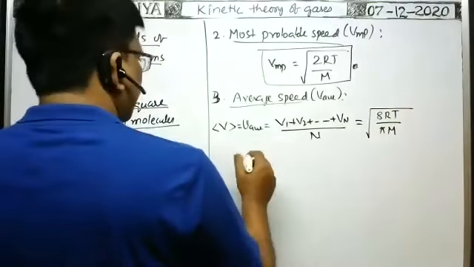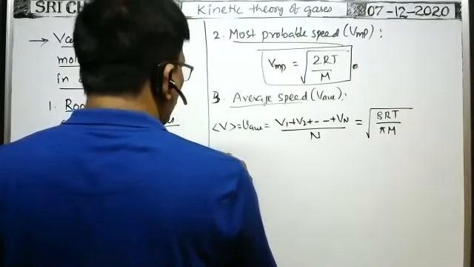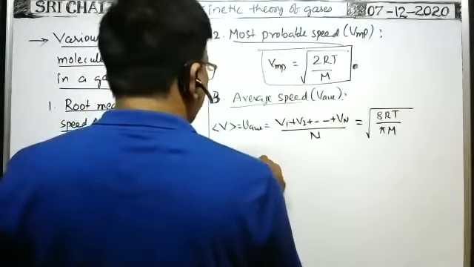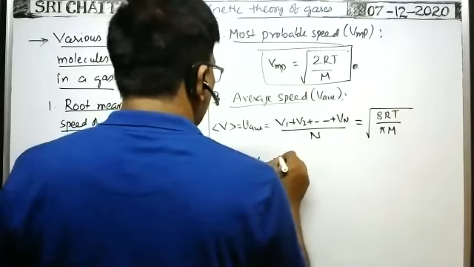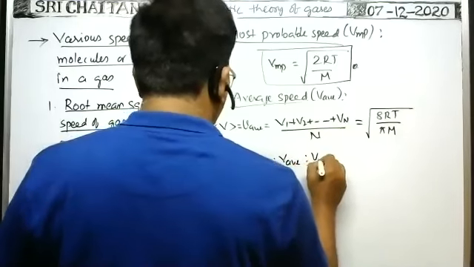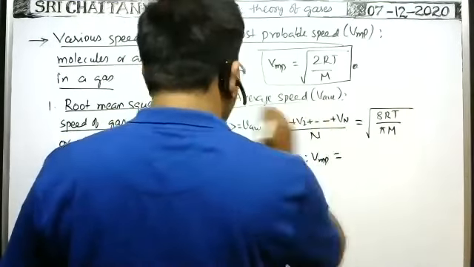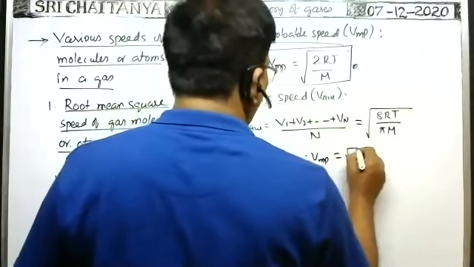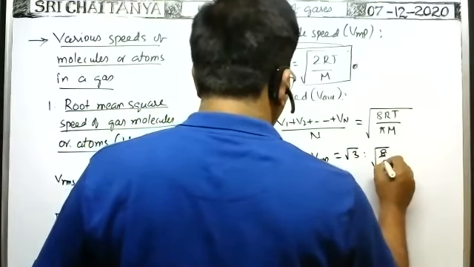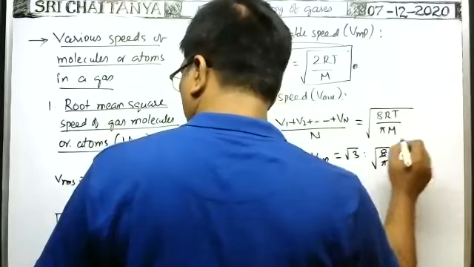Note the point: the ratio among these speeds, VRMS is to V average is to V most probable, when you take the ratio, you will get root 3 is to root 8 by pi is to root 2.